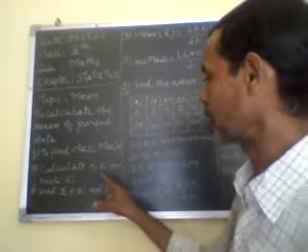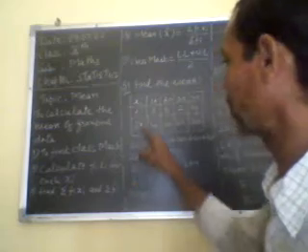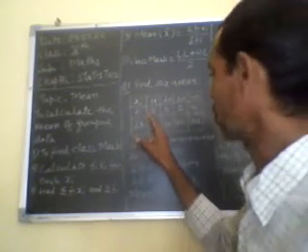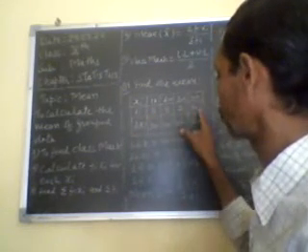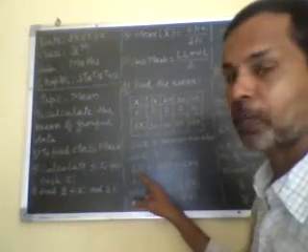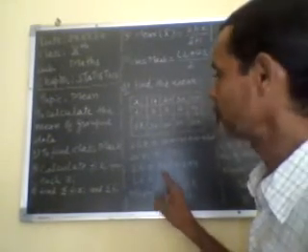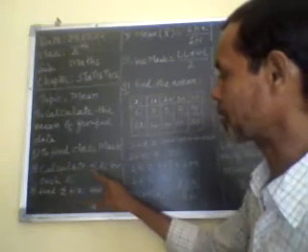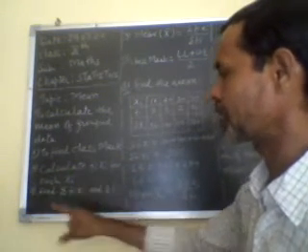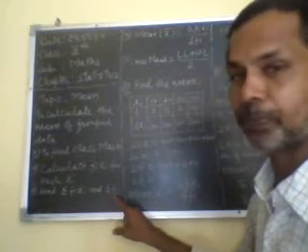And similarly we have to find sigma Fi. Sigma Fi means Fi is here 3 plus 5 plus 2 plus 4, which is sigma Fi. And we know that sigma Fi becomes 14. So first we calculate Fi Xi for each Xi, then we have to find sigma Fi Xi and sigma Fi.